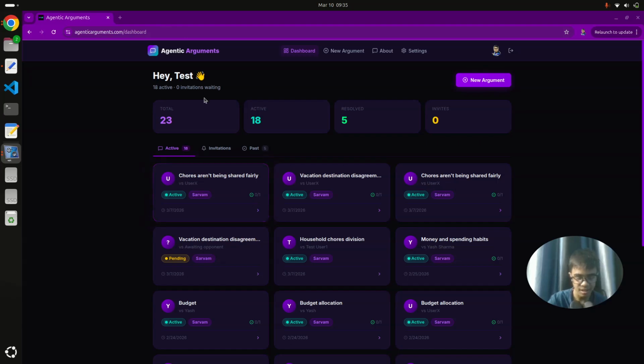Here I am using an LLM called Sarvam. The agentic argument app integrates with it using an API, and then it sends a prompt that mines the argument.